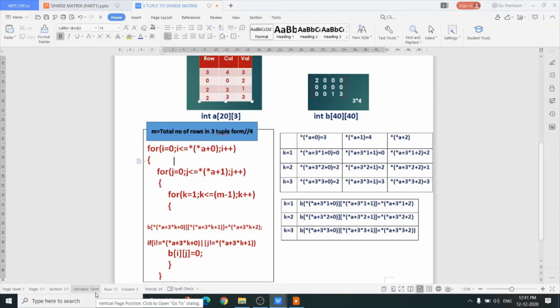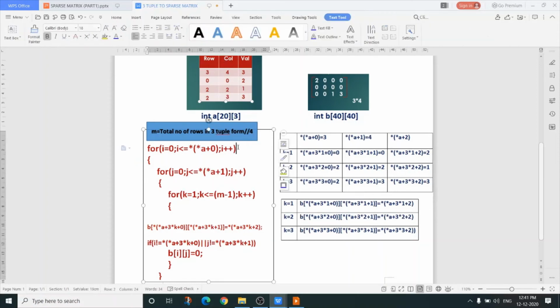M is the total number of rows in 3-tuple form. So the total number of rows in 3-tuple form is 4. So the value of m is 4. I start two for loops, one for row, another for column. So what is the value of *(a+0)? It is 3. That is the row number. And what is the value of *(a+1)? It is 4. That is the column number. So how many times will this loop execute? 3 times. And this loop will execute 4 times, because our sparse matrix has 3 rows and 4 columns.